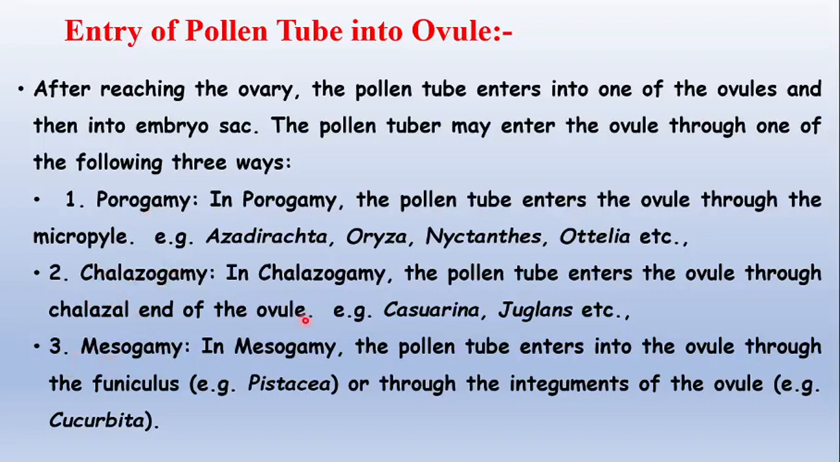Porogamy is nothing but the pollen tube enters the ovule through the micropylar region. In chalazogamy, it enters through the chalazal region, and in mesogamy, it enters through the integument region or the funiculus region. Porogamy is seen in plants like Azadirachta, chalazogamy is seen in Casuarina, and mesogamy is seen in the Cucurbita plant.